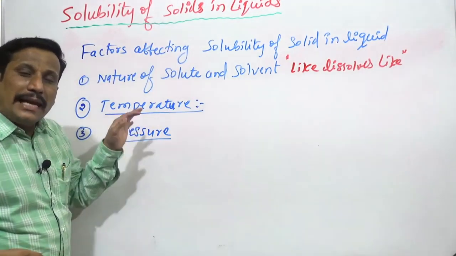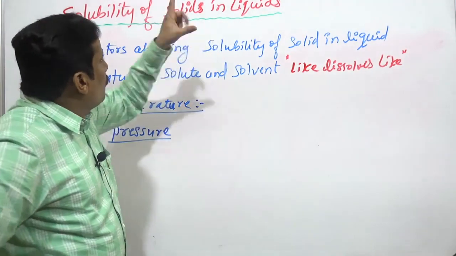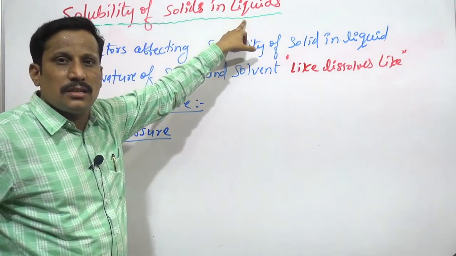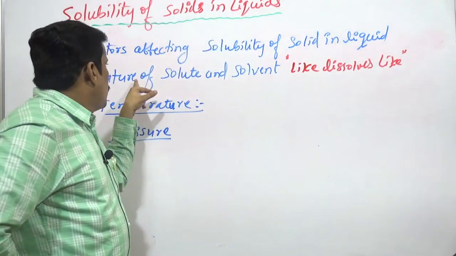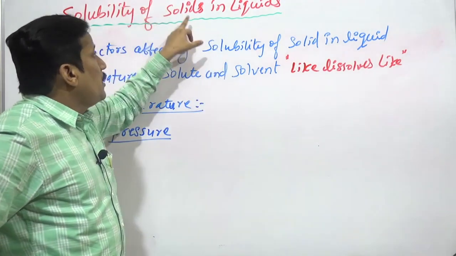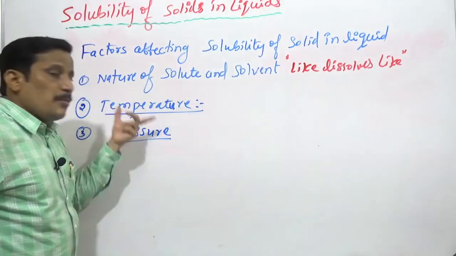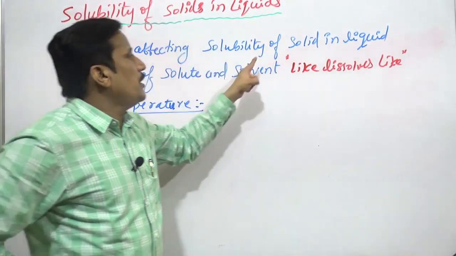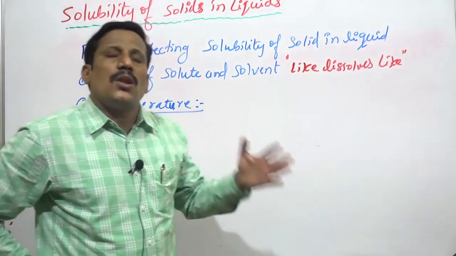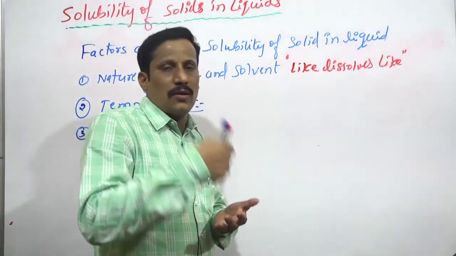Nature of the solute and solvent affects the solubility of solids in liquids. Temperature affects the solubility of solids in liquids. But pressure does not play a very important role for the dissolution of solid in a solvent.